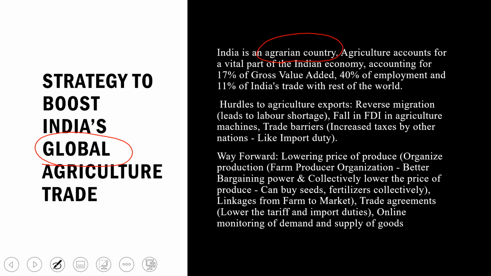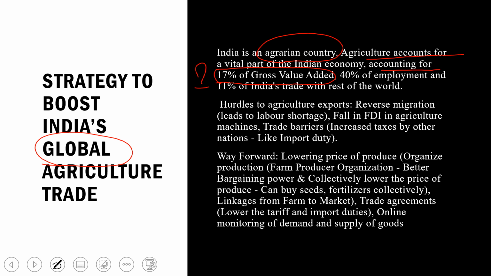So agriculture accounts for a vital part of the Indian economy, accounting for 17% of the gross value added. And what GVA is, I have explained in the economics lecture. You can go through it. Right now, just take this data for comparison, or just take a conclusive idea: we have 17% of the gross value added, that is, whatever value we are adding, 17% of the value added in the economy of the country.